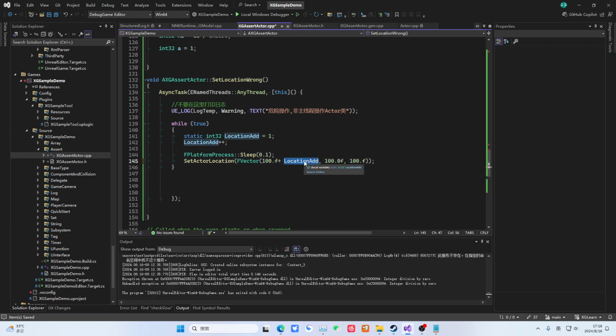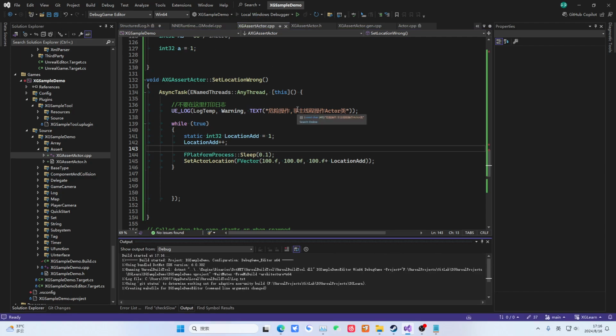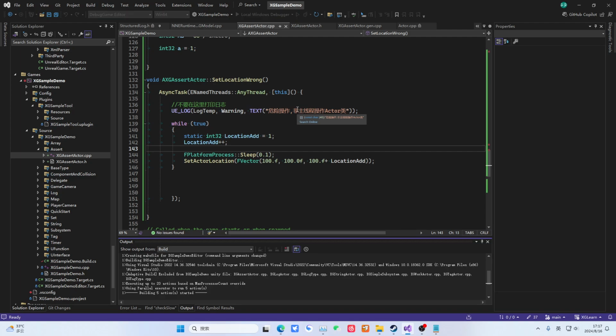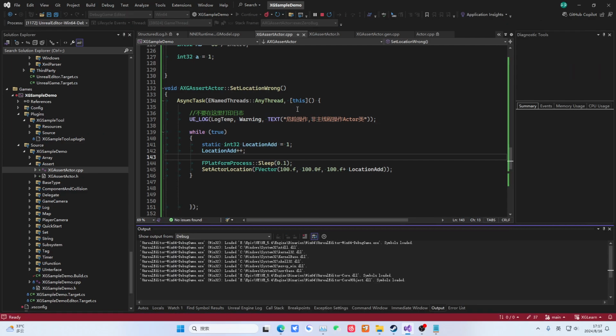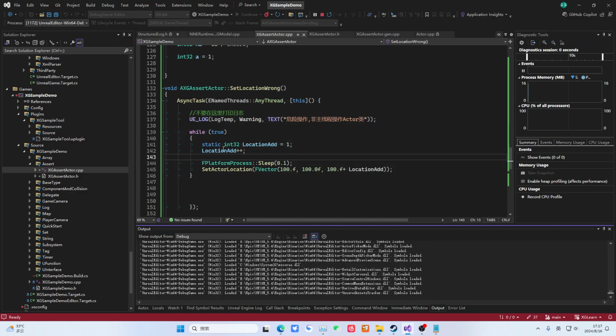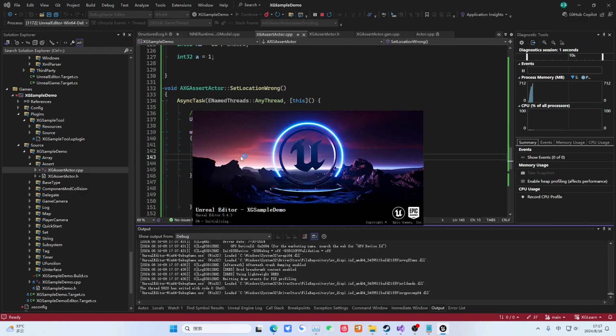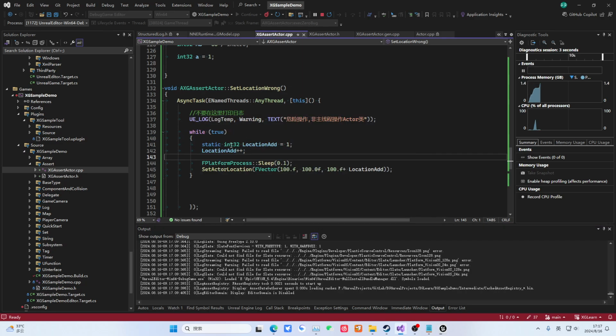Let's add it to the z-axis. That way, it's easier for us to see. Okay, let's start it up now. Actually, this part isn't quite right either. This part will keep executing. This is a very typical incorrect way of using multi-threading.